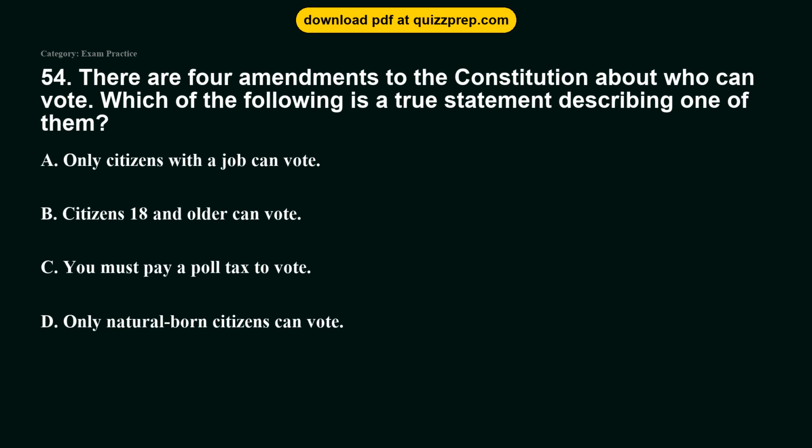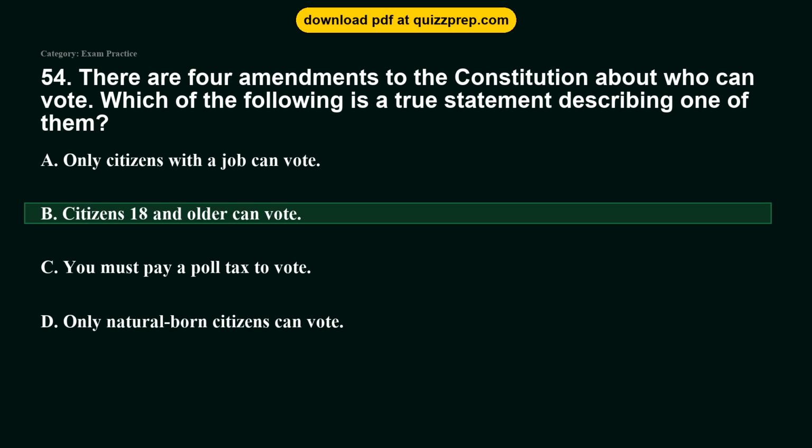Question 54. There are 4 amendments to the Constitution about who can vote. Which of the following is a true statement describing one of them? Option A. Only citizens with a job can vote. Option B. Citizens 18 and older can vote. Option C. You must pay a poll tax to vote. Option D. Only natural-born citizens can vote.